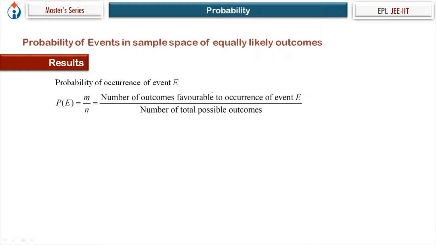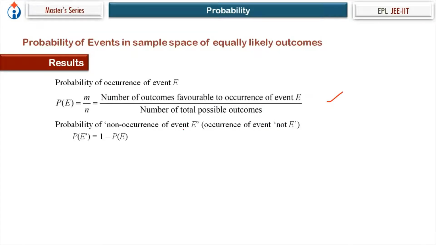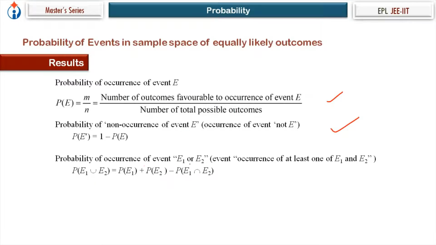So these are the results we have discussed so far. Probability of event E in a sample space of equally likely outcomes, probability of non-occurrence of event E, probability of occurrence of event E1 or E2. Now this event E1 or E2 is actually what? Occurrence of at least one of E1 and E2. So that's the result we just discussed. So we remember this result.